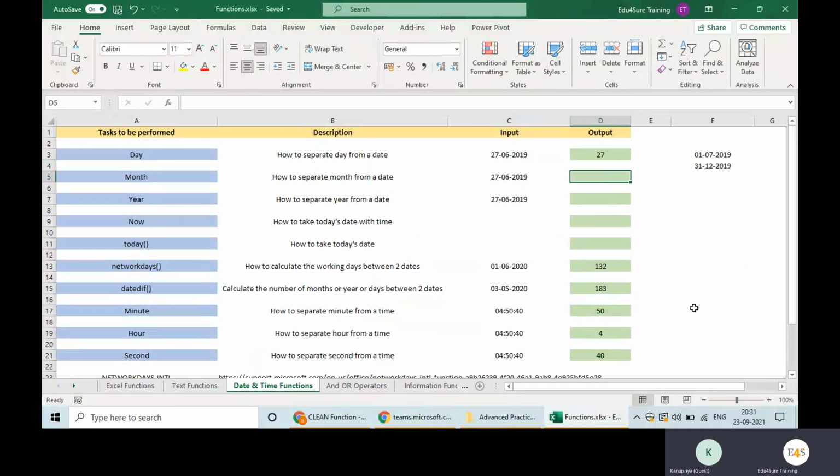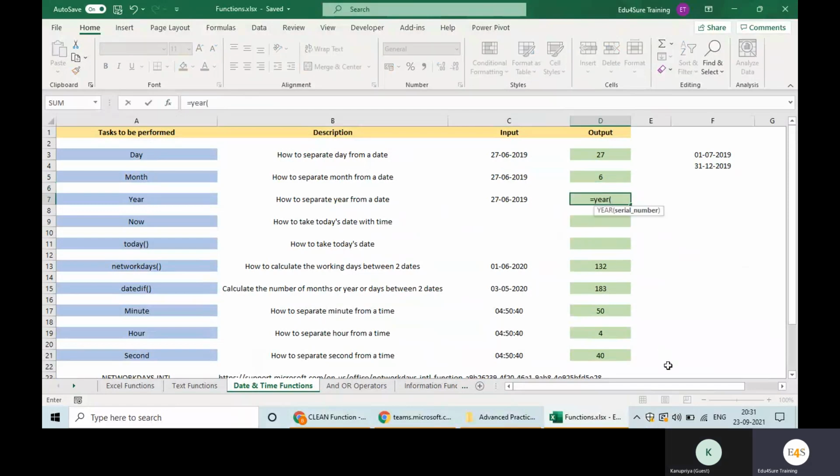Similarly, we have the function MONTH. Select the date, and it will take the month out. Similarly, we have the function YEAR. Select the date, and it will give you the year. Fair enough?